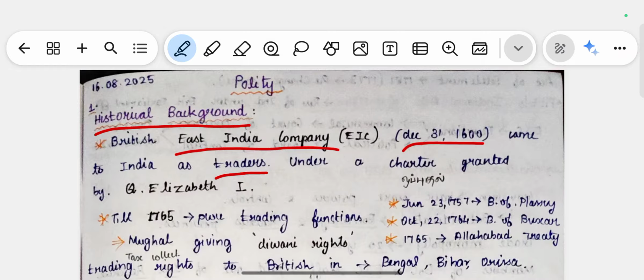So firstly, it was started by the British East India Company, who came to India on December 31, 1600 as traders under a charter granted by Queen Elizabeth I of Britain. A charter basically means a signed agreement. So Queen Elizabeth gave a signed agreement for the East India Company to trade in India.